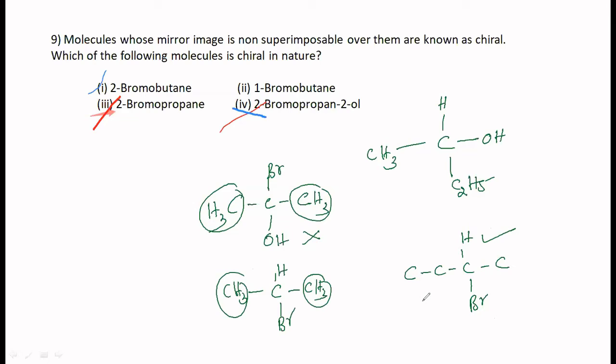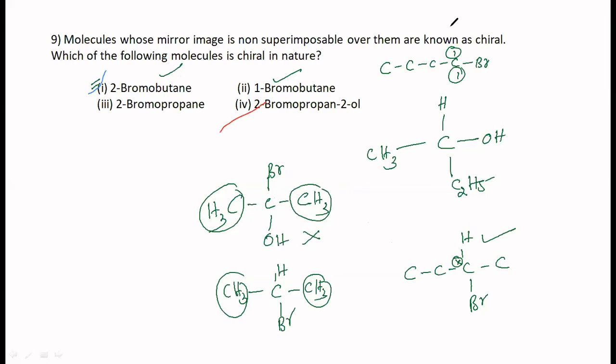2-bromobutane is correct. This is the chiral carbon here. Okay. Now supposing if I write the structure here, you all got the answer here. This one is left. This one, bromobutane, cannot be. C, C and C and C, Br. These two are hydrogen, same. So it cannot be chiral also. So the only chiral compound here is 2-bromobutane.